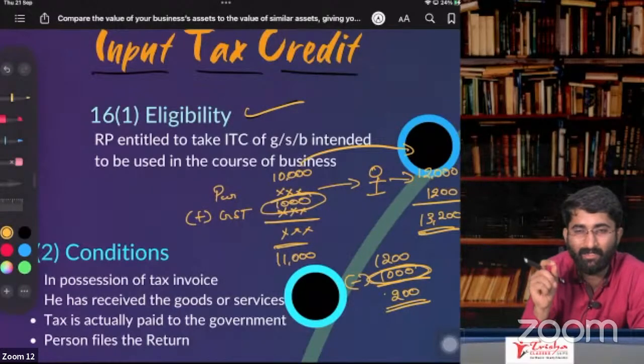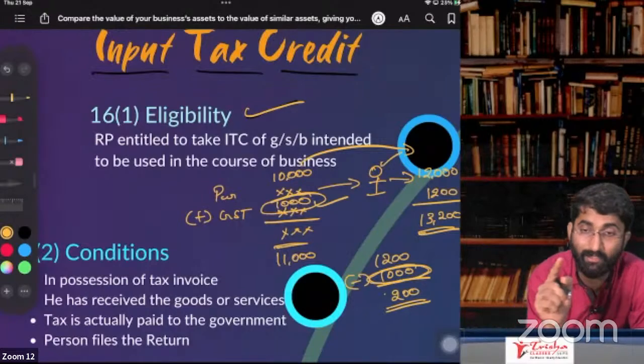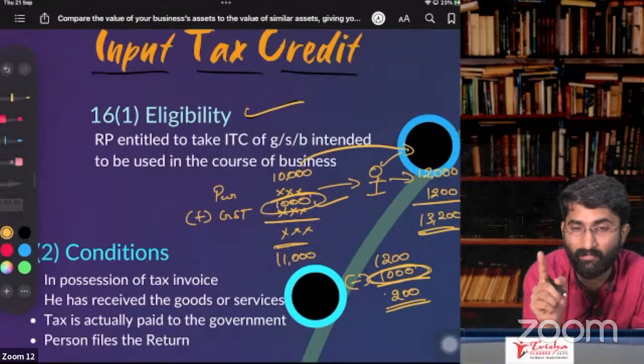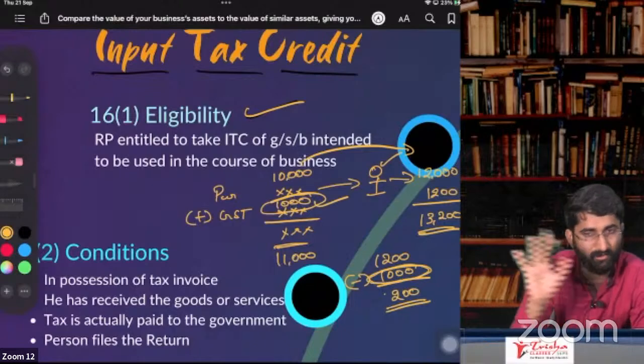Sir, when can I deduct this? If you have paid the GST, then you can deduct, and you should be a normal registered person, not composition. In case of composition, you don't get ITC. You know that in composition, you don't get the ITC.